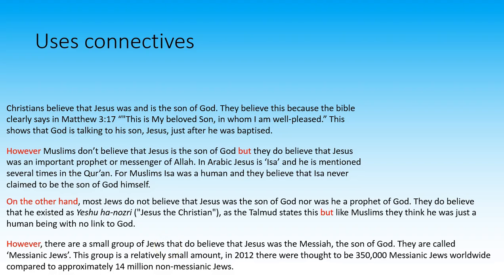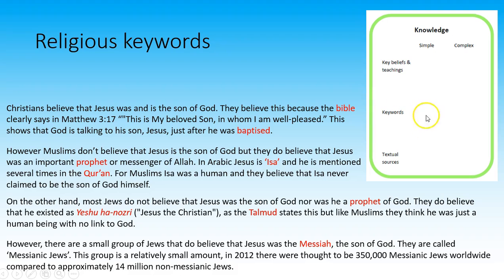When you're comparing similarities and differences, you should be using connectives. The same with simple connections. However, I've got several here, beginning my sentences with however, on the other hand. There are many different connectives that you can use. Try using different ones. Using religious keywords is another really important part to show that you know what you're talking about. In red are some of the keywords for each of the religions. Have a look through them.